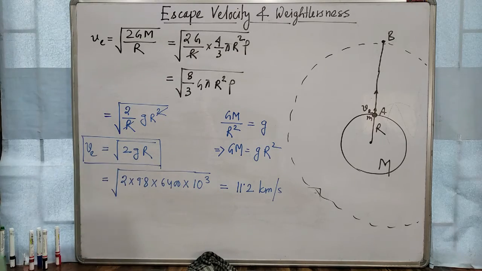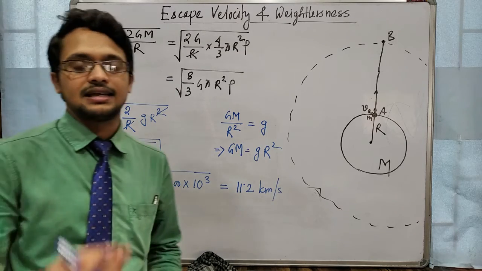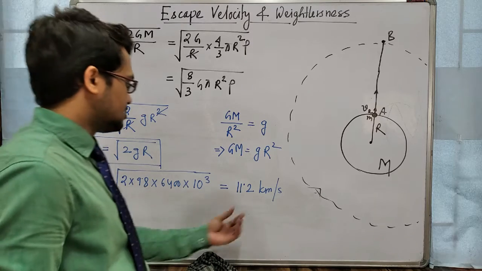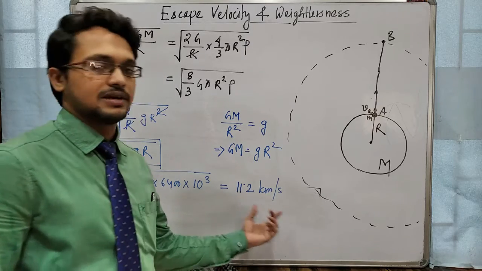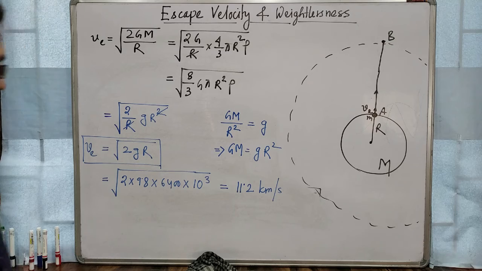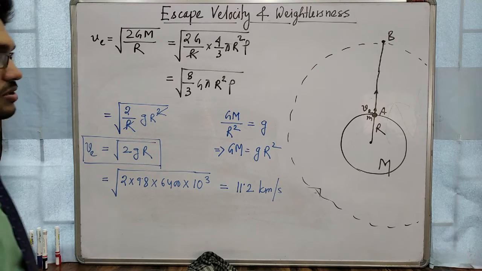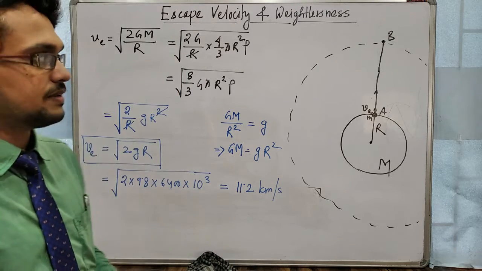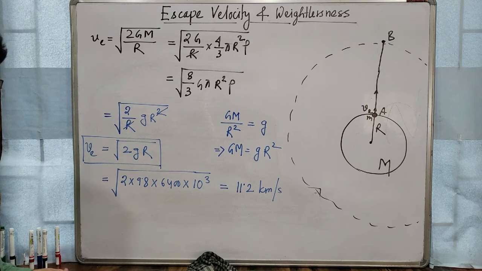That means if any object, take any small object or any large object, is projected with this velocity from the surface of earth, then the object will go out of the gravitational field. Okay, here remember that we have neglected the earth's resistance or air resistance. So this is the value for earth.